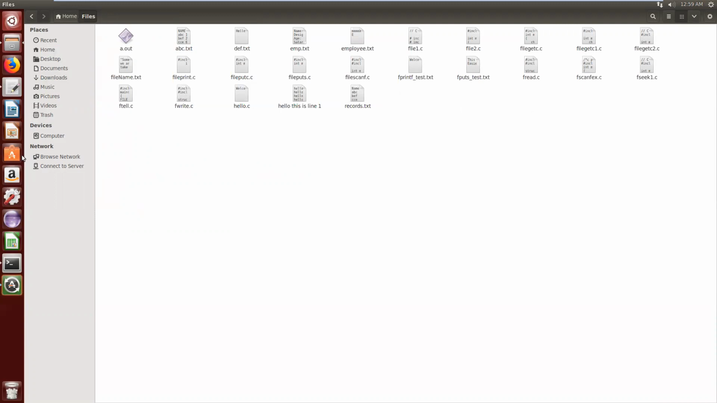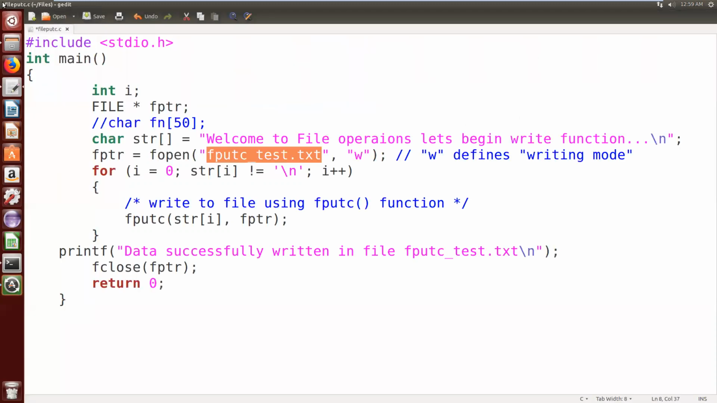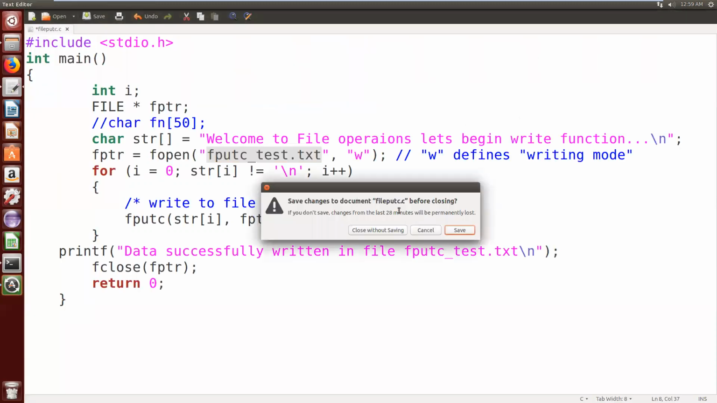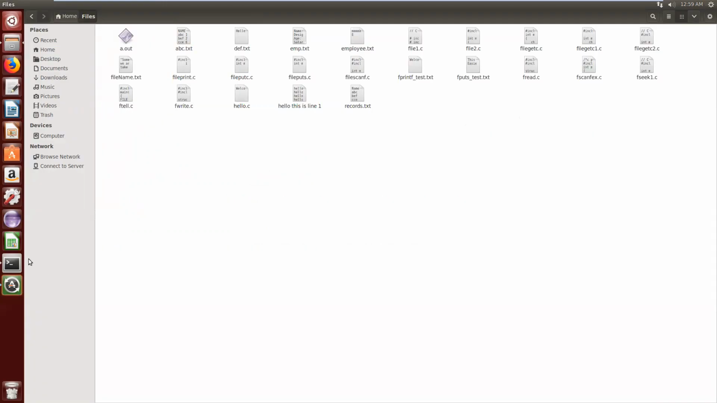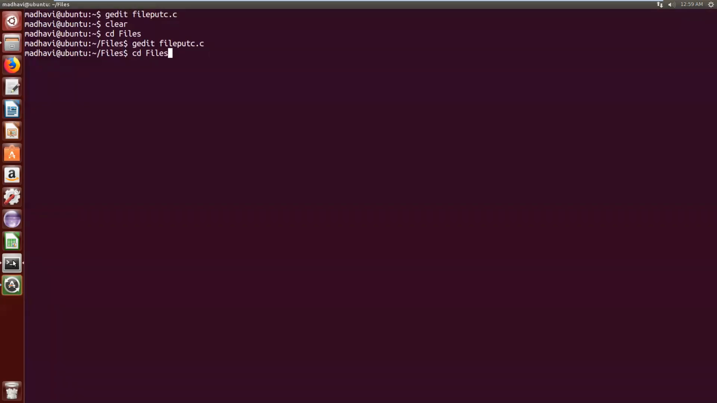If there is no file with that name, it will create the file and store that content in that file. Save it and check the output. For that, first compile the program: gcc space fputc.c. No errors.